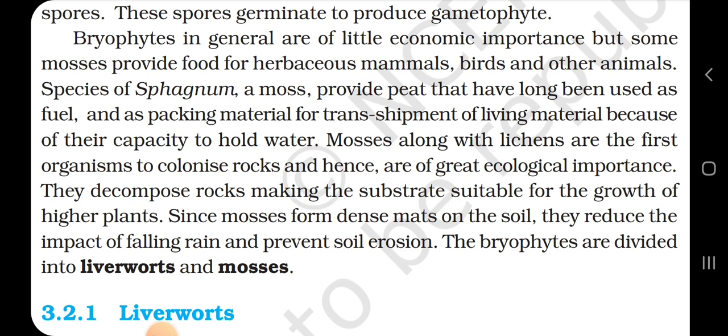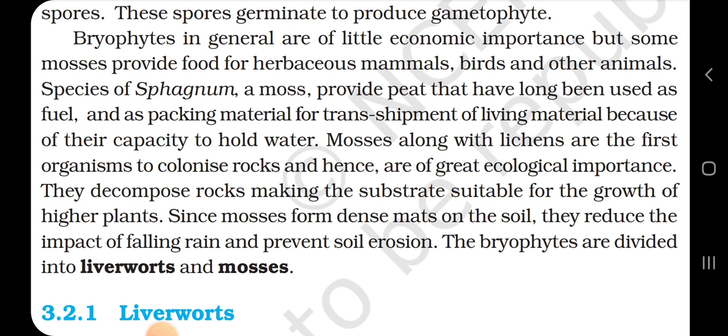Bryophytes in general are of little economic importance, but some mosses provide food for herbivorous mammals, birds and other animals. Species of sphagnum, a moss, provide peat that has long been used as fuel, and as a packing material for transshipment of living material because of their capacity to hold water.